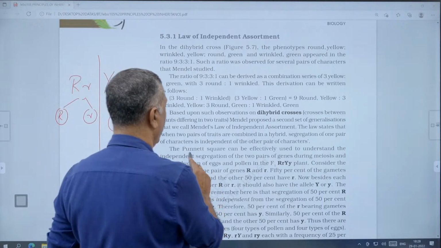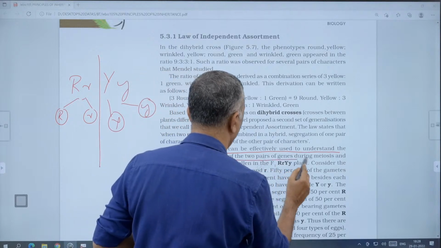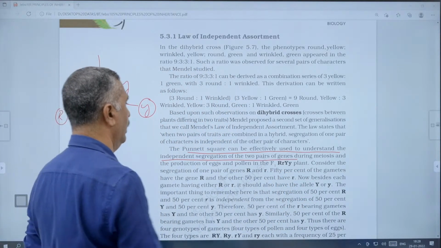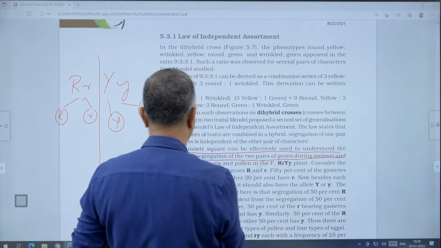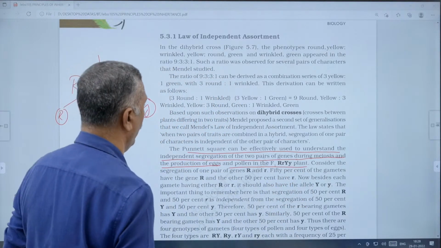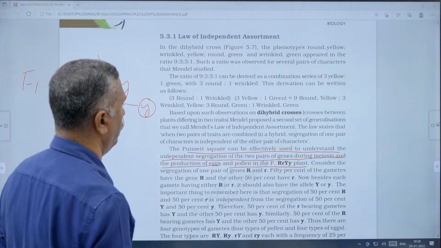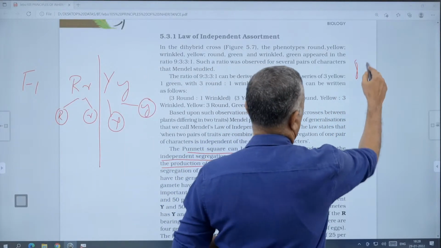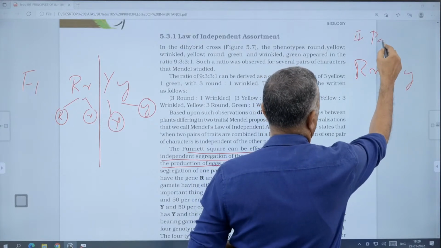Okay, the Punnett square can be effectively used to understand the independent segregation of the 2 pairs of genes during meiosis, and the production of eggs and pollen in the F1. The F1 parent is capital R, small r, capital Y, small y. The other parent, the second parent, is also capital R, small r, capital Y, small y. First parent and second parent.